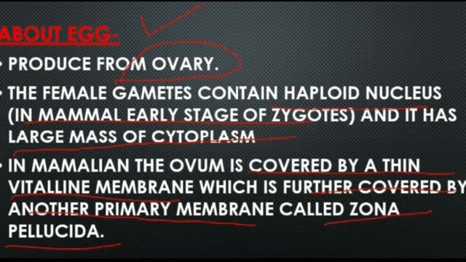The female gamete contains layers: the outermost is the corona radiata, then the zona pellucida, then the perivitelline space, then the oocyte. It has protective layers so that it can survive in a particular environment.